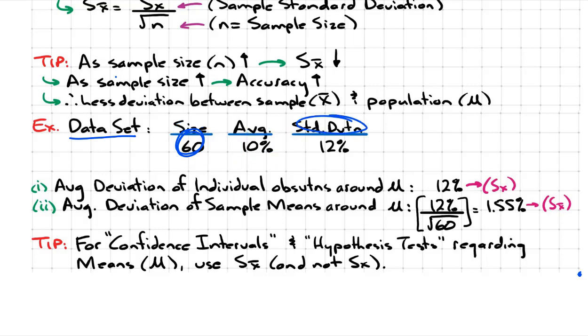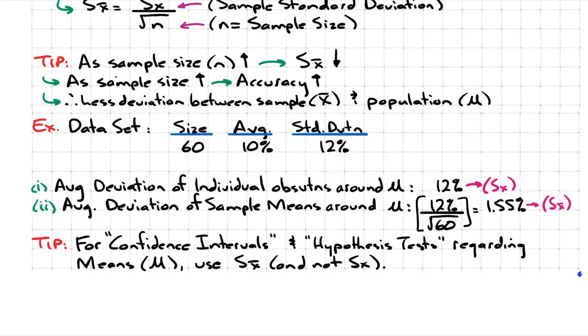It says on average, the individual observations in here deviated by 12% from the sample average. Because remember, you're going to have some observations here that are less than 10, some observations greater than 10. Don't you want to know how far away these individual observations are from 10? And that's exactly what standard deviation tells us.